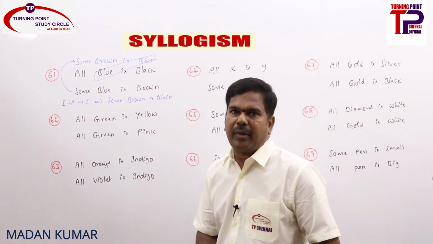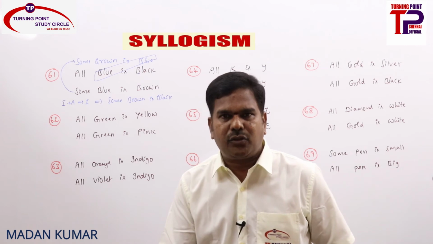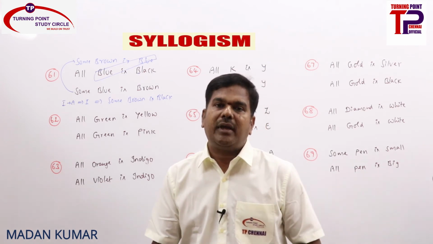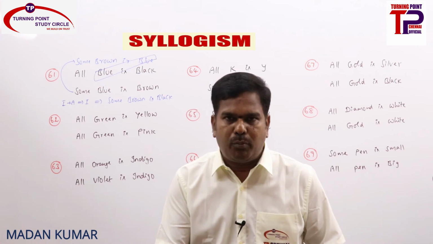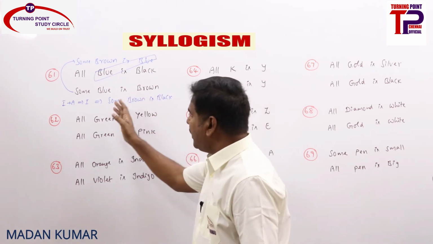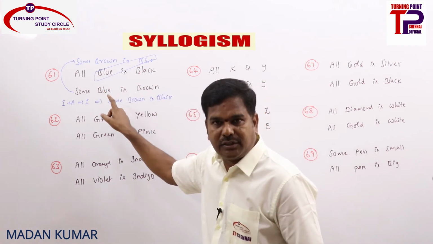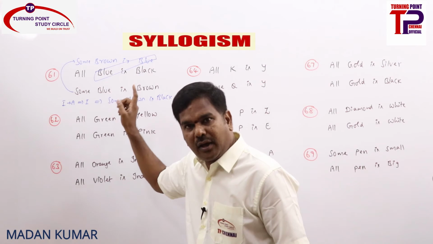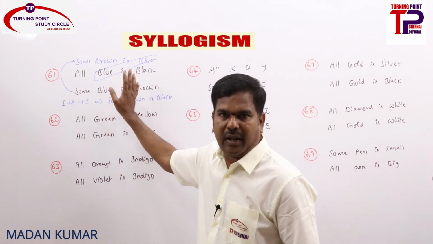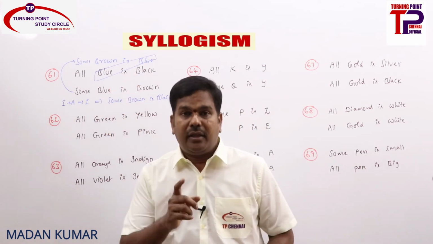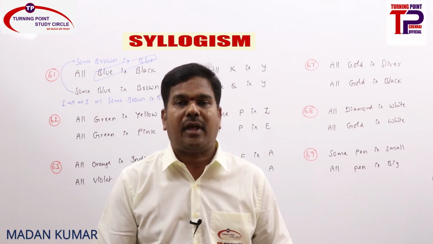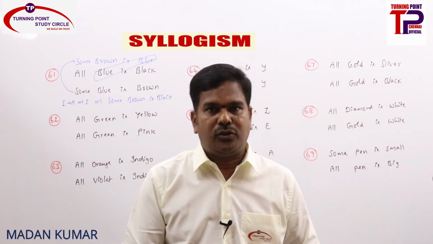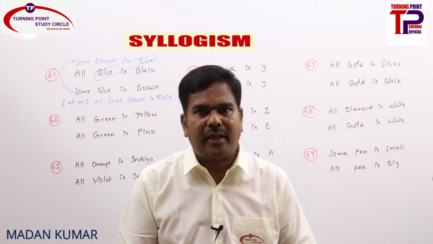If it has not been properly aligned, by interchanging the statements you can make proper alignment, or by converting any one of the statements you can make proper alignment, or you can do both. So here we are doing both, because not only interchanging, we also need to do converting, then only it will be properly aligned. And further, A should not be converted here. If you convert A, you will be getting I plus I as no conclusion.